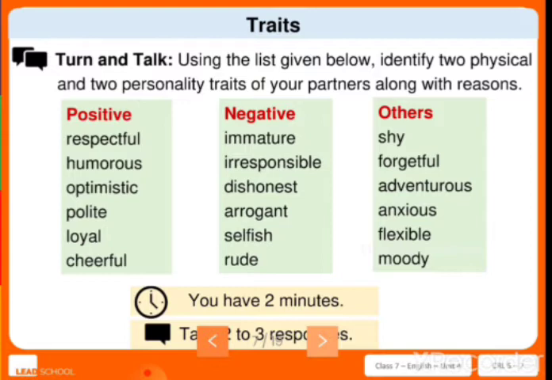You know what respectful means. Humorous means, for example, a person who makes others laugh, right? Optimistic means a person who has hope in himself. Then polite, loyal, cheerful. And what are the negative traits? Immature, irresponsible, dishonest, arrogant, selfish, rude. And other traits: shy, forgetful, adventurous, anxious, flexible, moody. These are the traits we need to understand from a person.